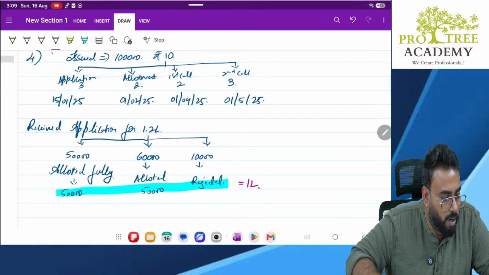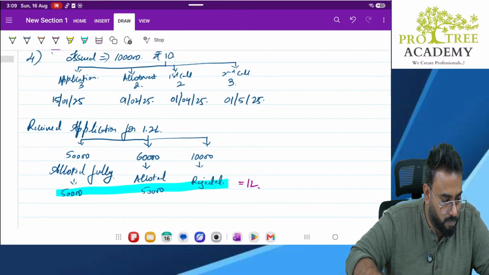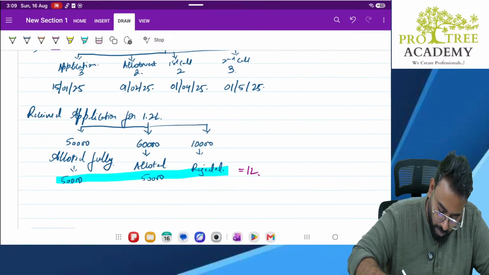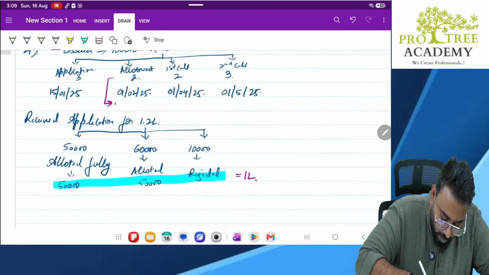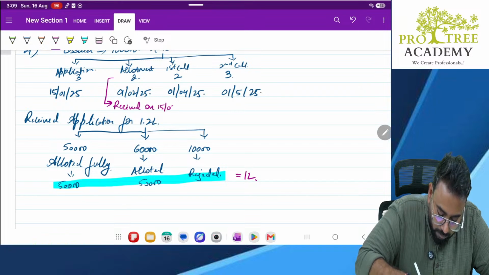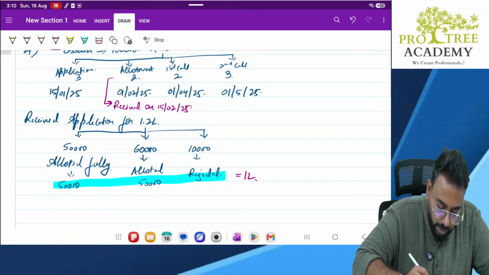Correct? Next, they have given information. Balance amount due on allotment was received on 15th February. So this allotment money was received on 15th February 2025. Then the calls were duly made on 1st March 2025.